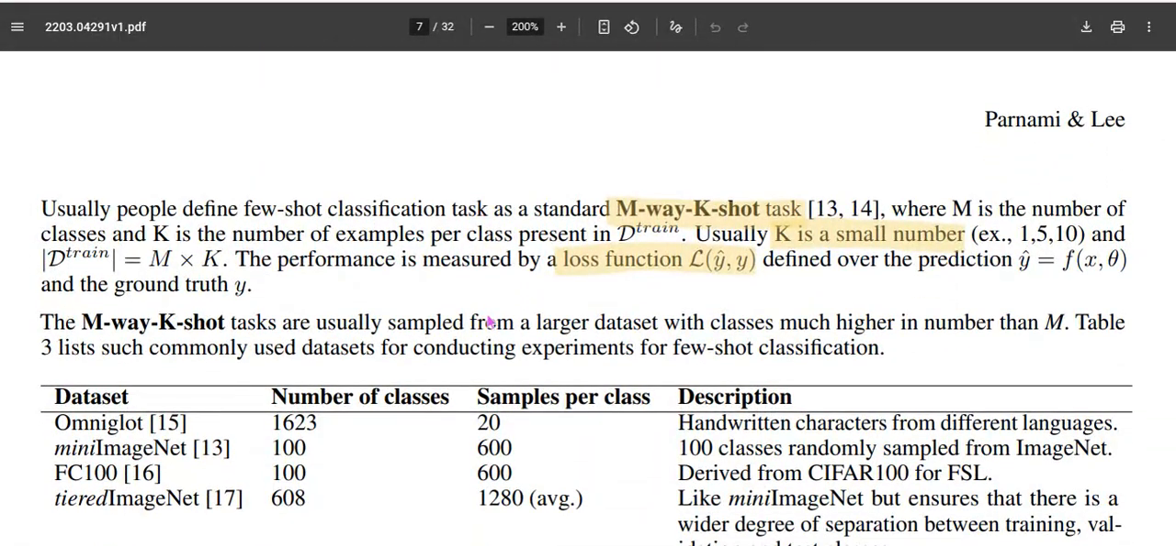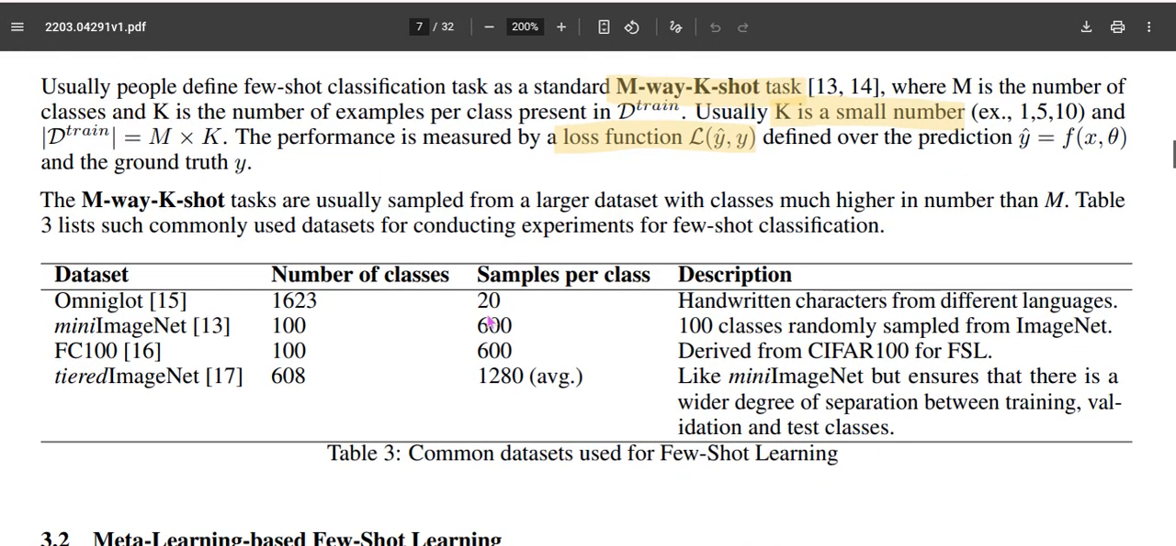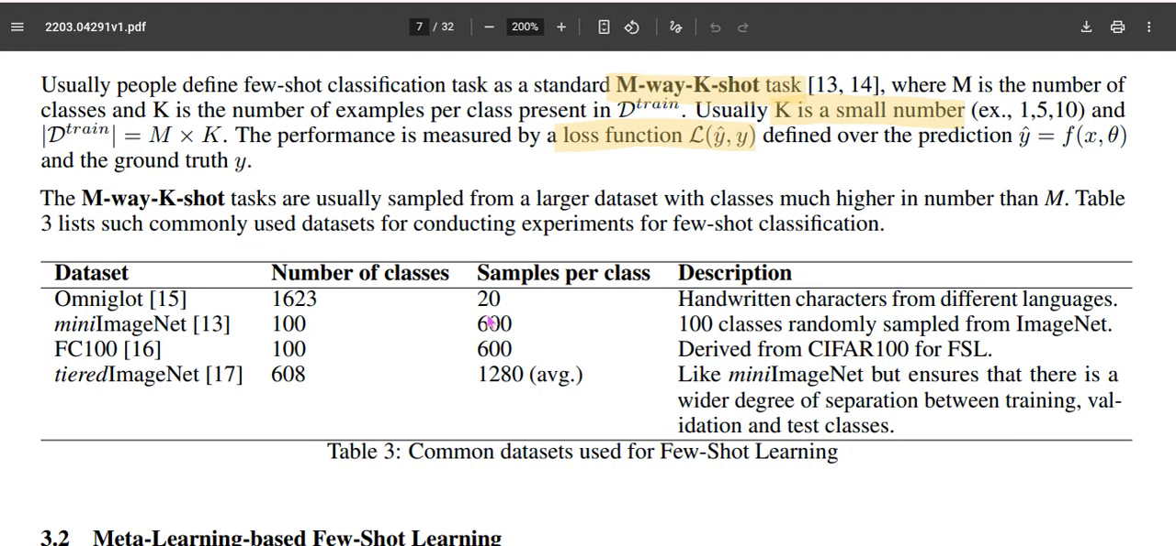Usually, a few shot classification task can be denoted as an M-way K-shot task, where M is the number of classes and K is the number of examples per class. Usually, K is a very small number, whereas in other standard classification problems it is the other way around. These M-way K-shot tasks are usually taken from the datasets in our case.